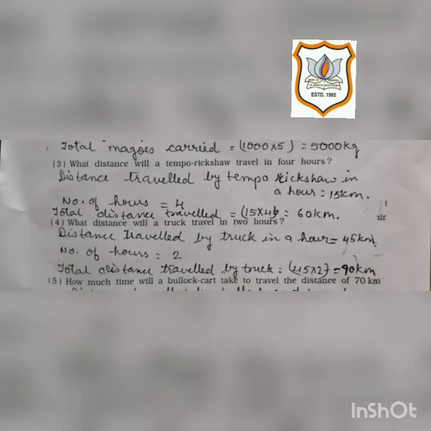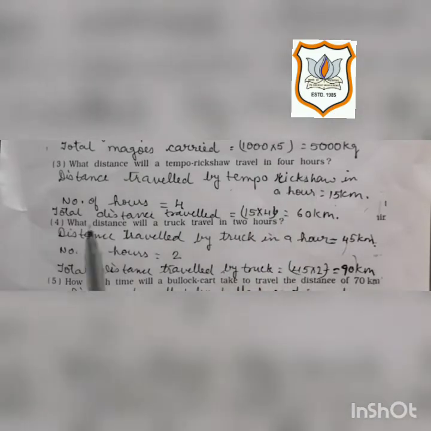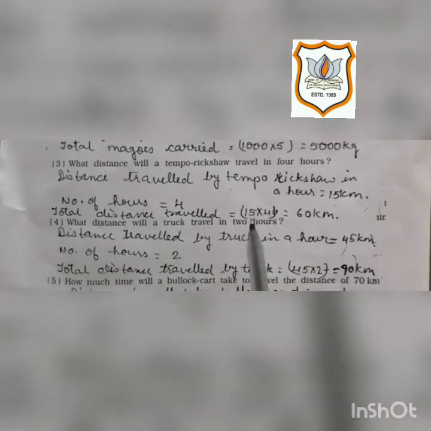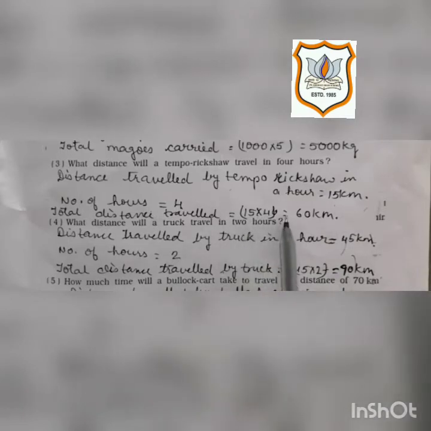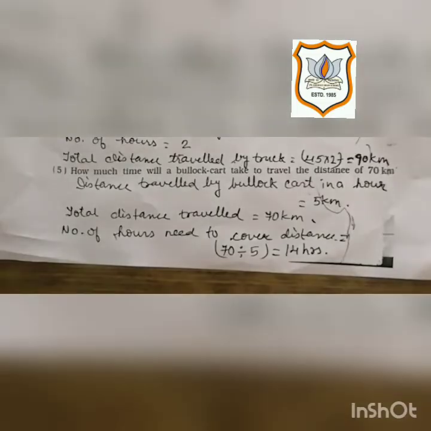So what we have to find is, we have to find out the distance which the tempo rickshaw will travel in these 4 hours. So total distance travelled is 15 multiplied by 4. By multiplying these two numbers, we will get 60 kilometers. So a tempo rickshaw will travel 60 kilometers in 4 hours. Students, try to solve question number 4 by yourself.